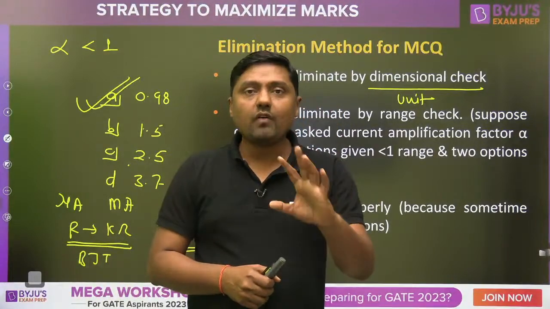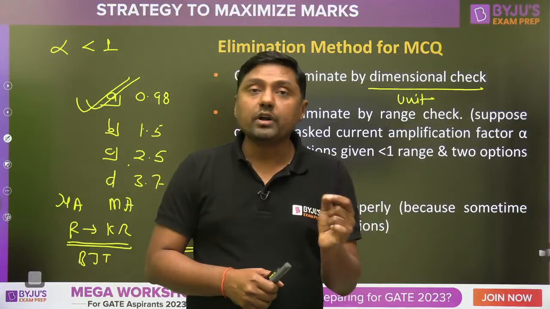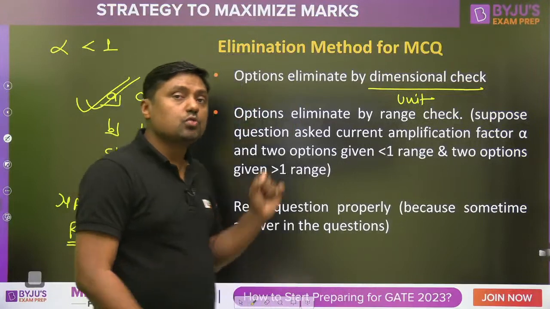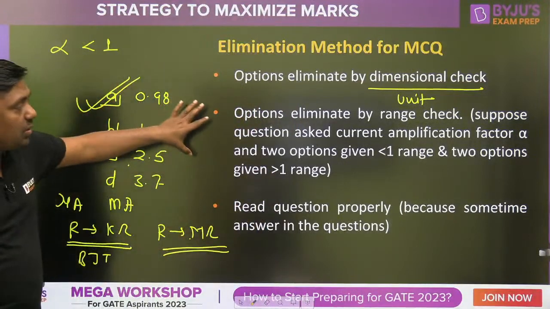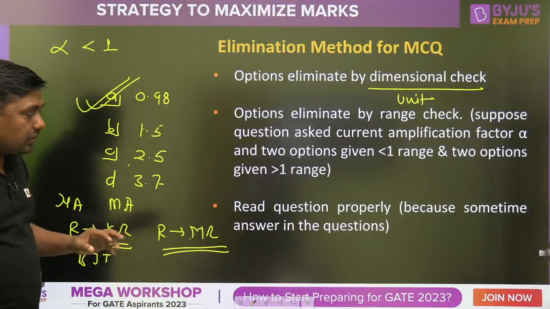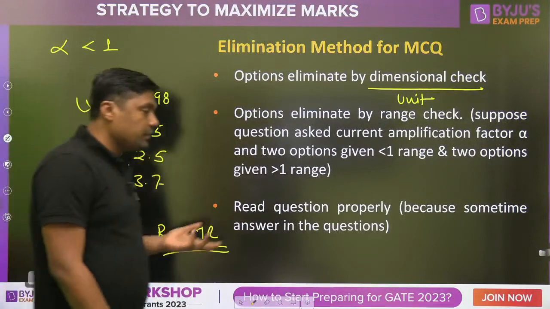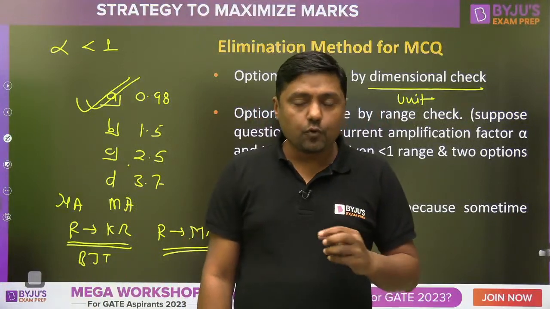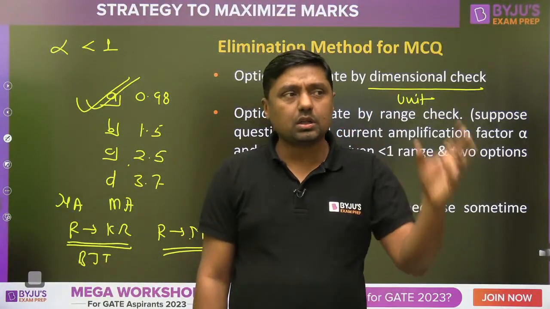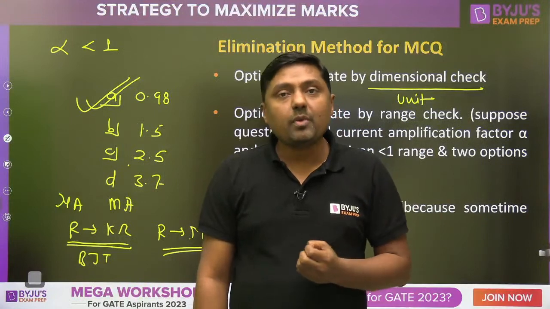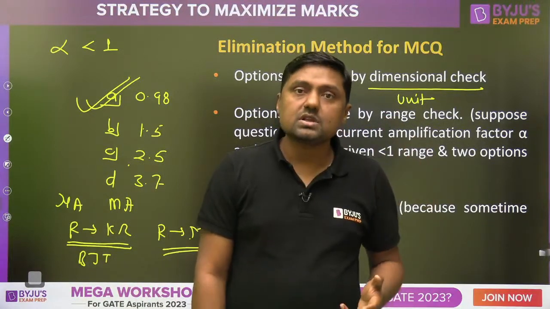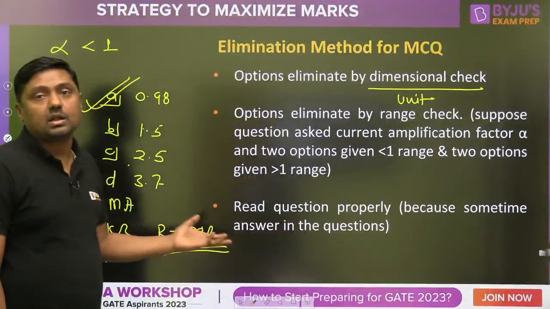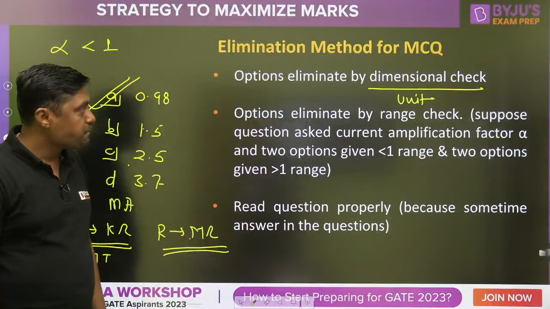You have an idea about all these important points, right? Use this, recall all these concepts during solving MCQs. In this way we can eliminate. Read the question properly, because sometimes we get the answer from the options. If you are not able to recall the theory or concept simply by reading the question, then go through the options. Sometimes options may give you the correct answer directly. That is the method, okay?